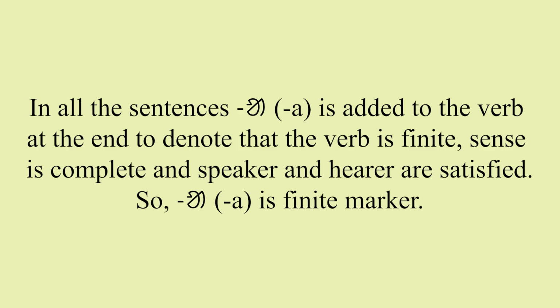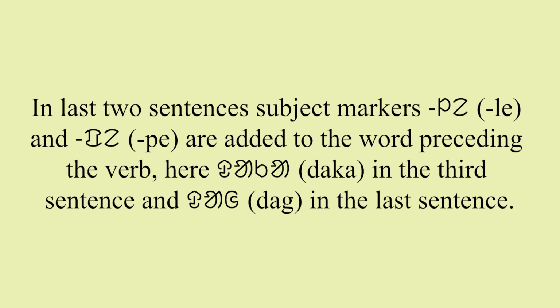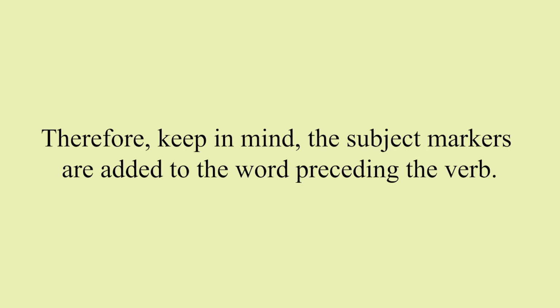Sense is complete and speaker and hearer are satisfied. So, a is finite marker. In the last two sentences, subject markers le and pe are added to the word preceding the verb. Here, daka in the third sentence and da in the last sentence. Therefore, keep in mind the subject markers are added to the word preceding the verb.